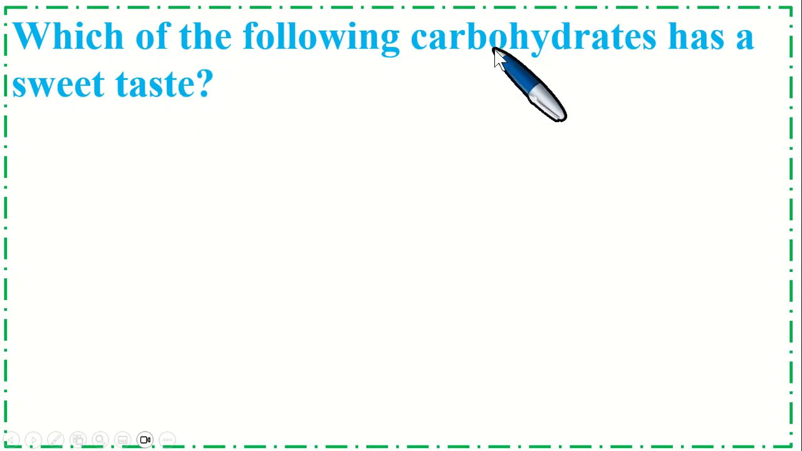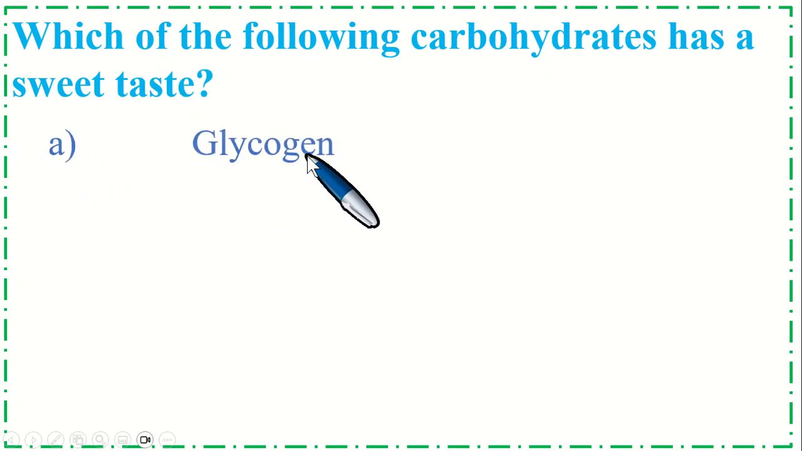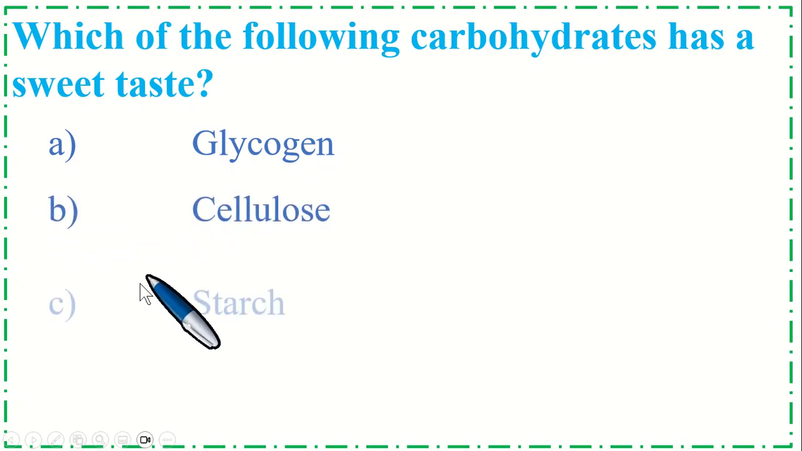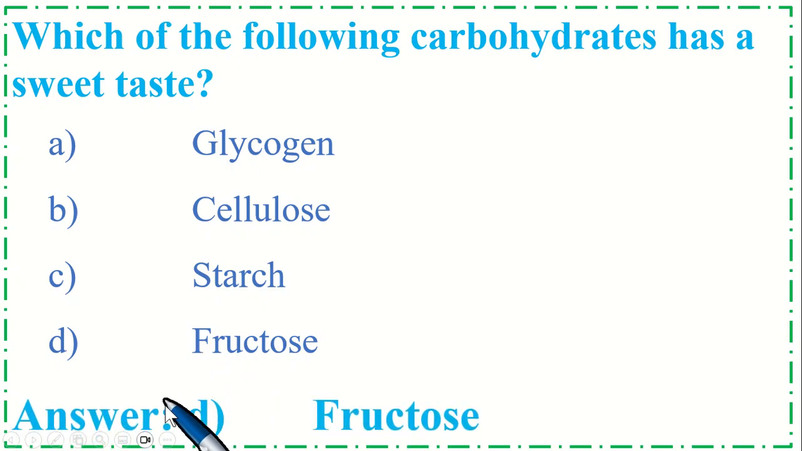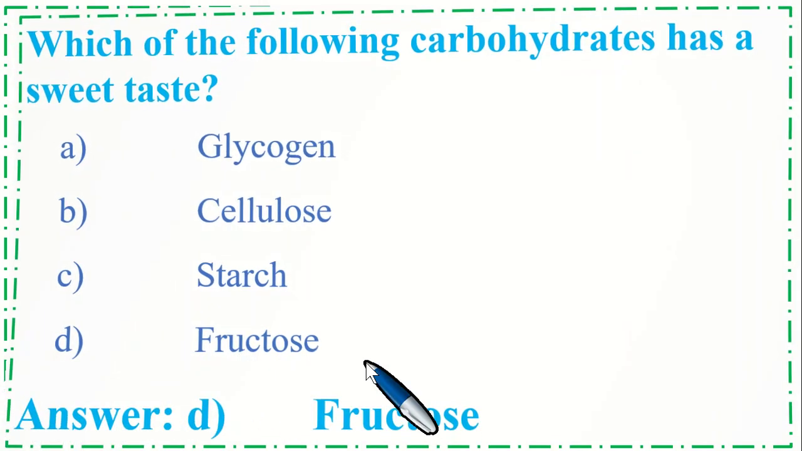Which of the following carbohydrates has a sweet taste? Option A, glycogen, B, cellulose, C, starch, and option D, fructose. So the correct option is D, fructose.